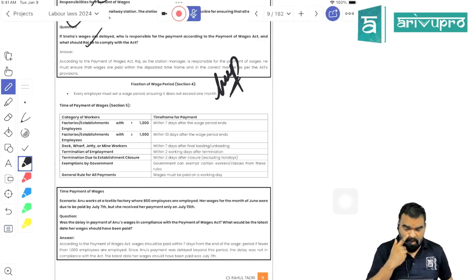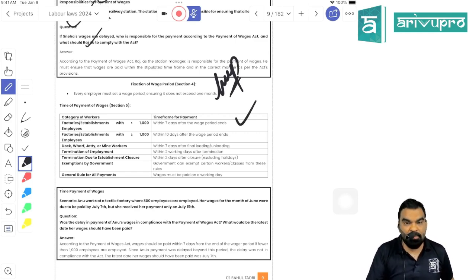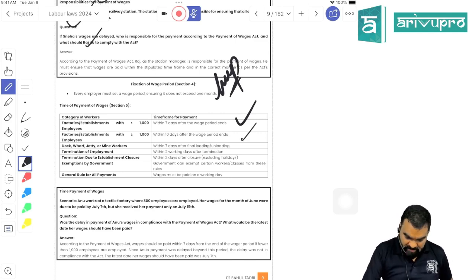If the number of employees in an establishment is 1,000 or more than 1,000, they have to make the payment of wages within the period of 10 days from the end of the wage period. Okay. So smaller organizations have been provided with the period of 7 days for payment of wages, and larger organizations are being provided with the period of 10 days to make the payment of wages, right?